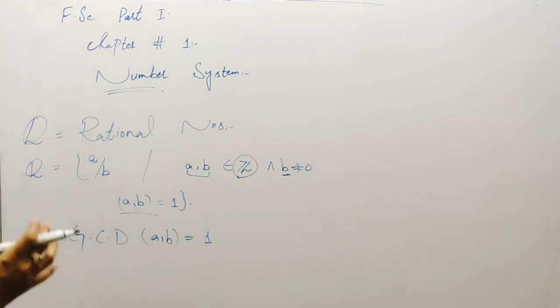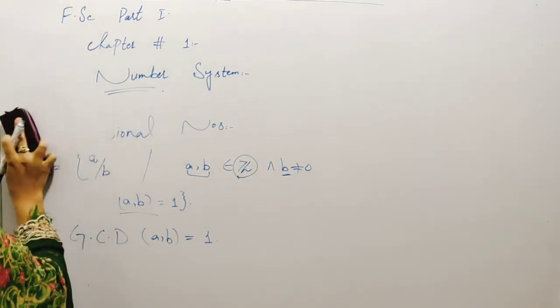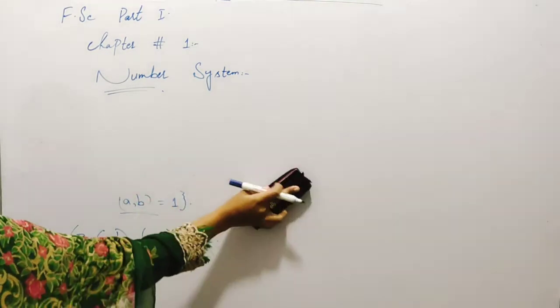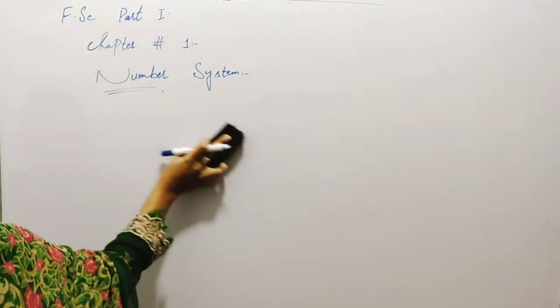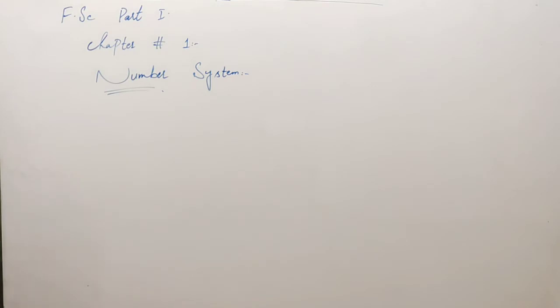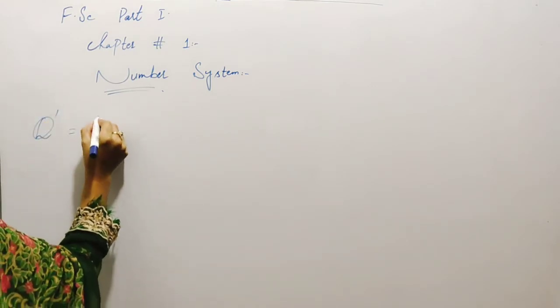So all numbers of this type are known as rational numbers. With the rational numbers, now we need another set, that is irrational numbers.